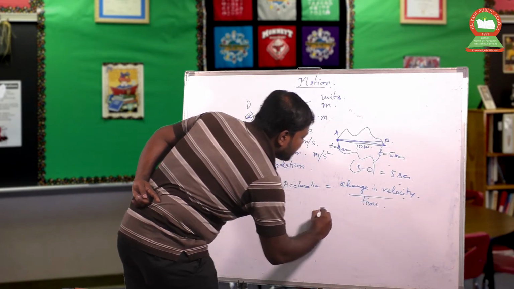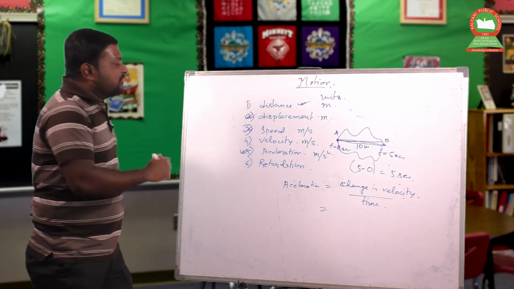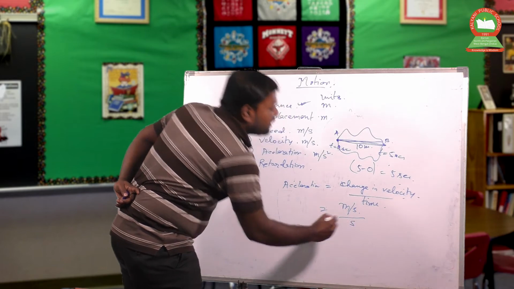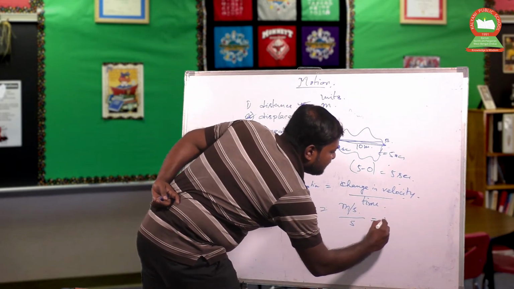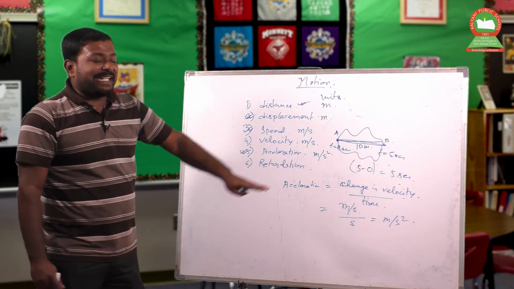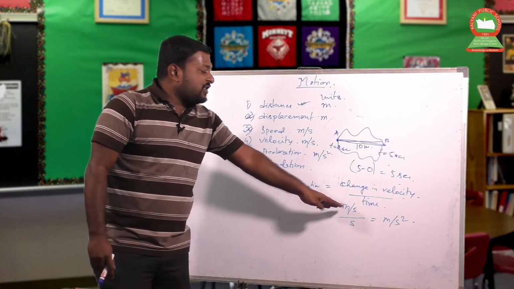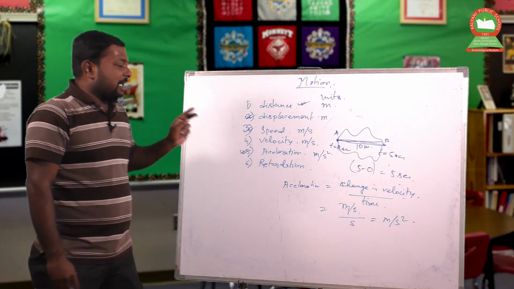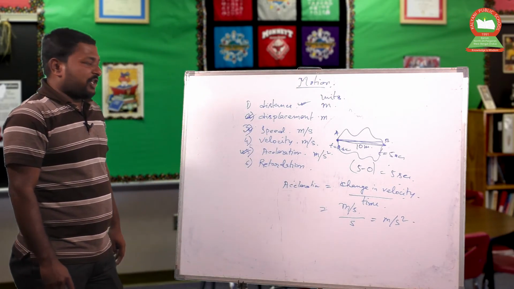Now change in velocity, that means the unit of velocity, is meter per second and the unit of time is also second. So that would give meter per second square. So that's why these 2 seconds have to come, one for the change in velocity and another for the unit of time. So that's why the 2 seconds come in the unit of acceleration.